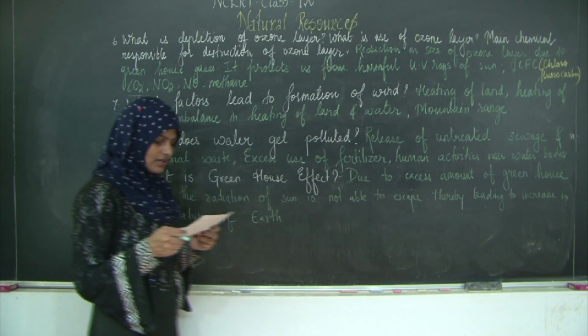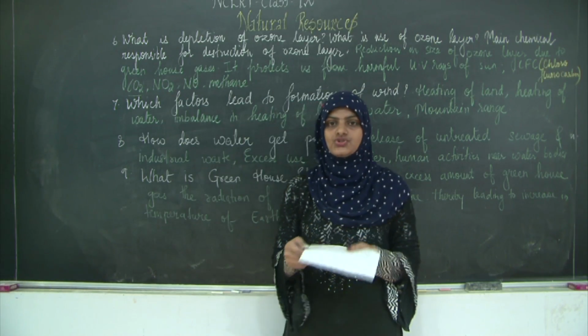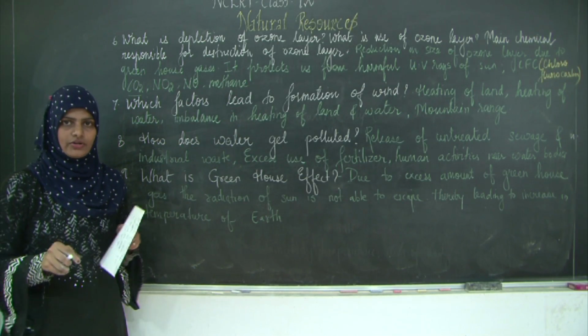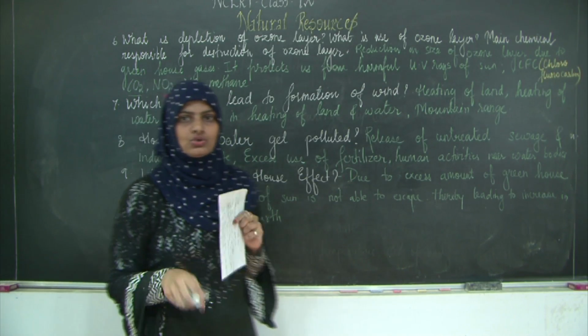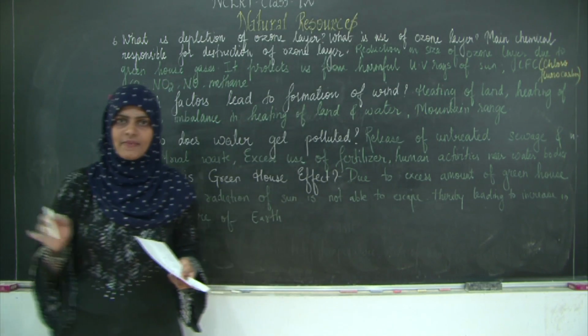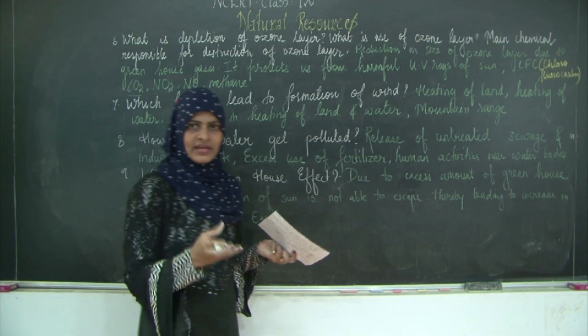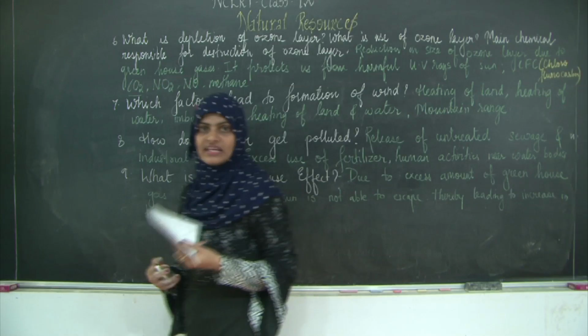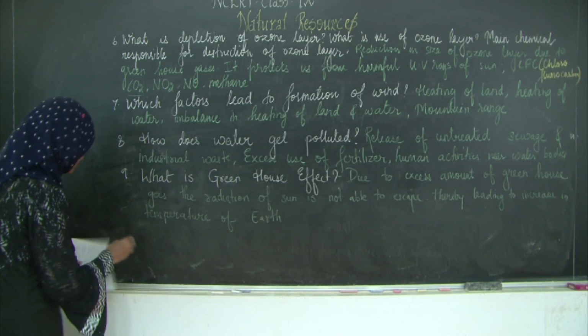The next question, what are the methods of preventing or reducing soil erosion? Okay, what are the different ways by which we can reduce soil erosion? Soil erosion is generally caused due to the pollution of land, and as a result due to the floods and drought, the topmost layer, the major mineral content of the soil gets washed away. So by which ways we can prevent it, we need to write down.